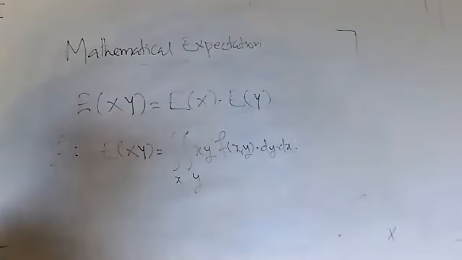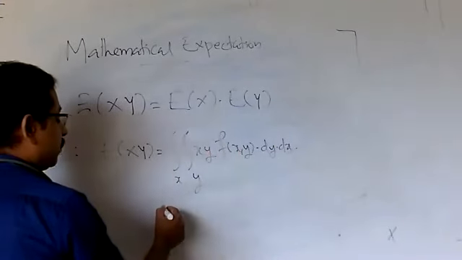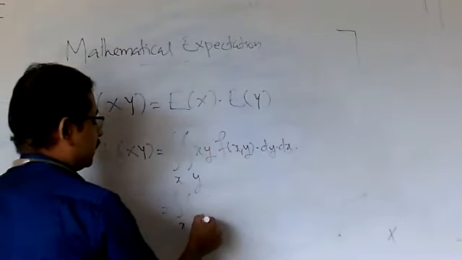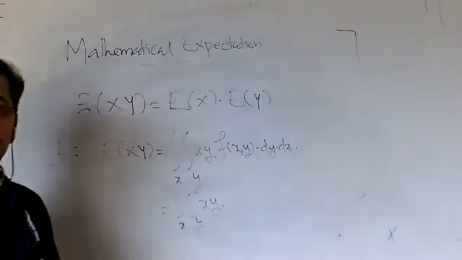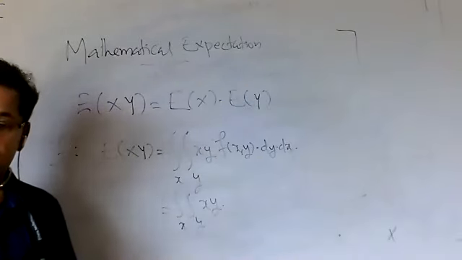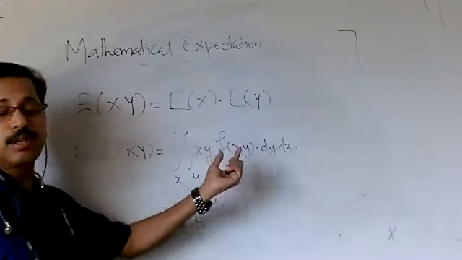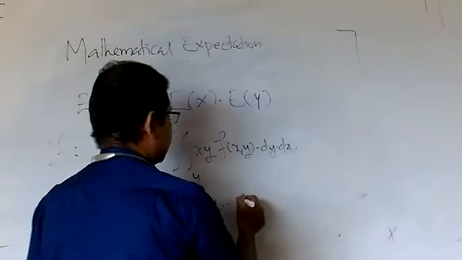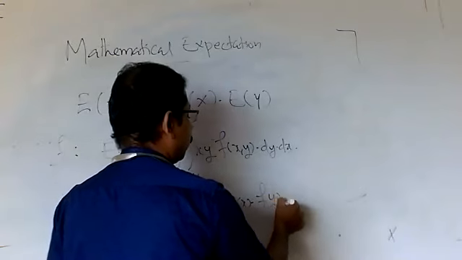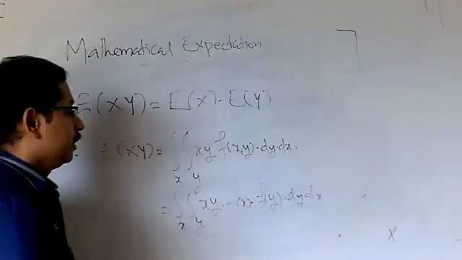Since this is the continuous case, instead of summation, you have to integrate this function. What is f of xy? You know that if x and y are independent random variables, then their joint PDF is the product of their marginal PDFs. That means f of xy is equal to f of x into f of y.